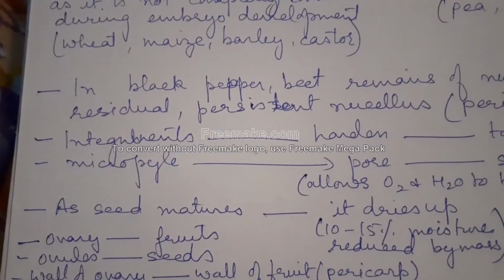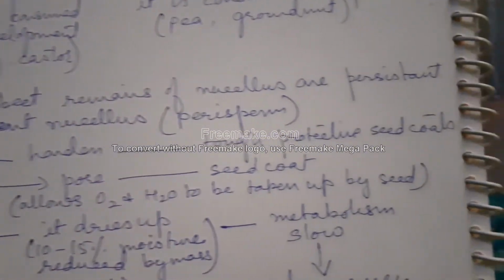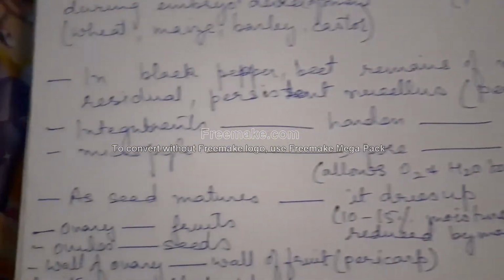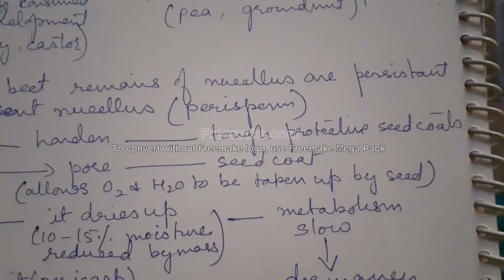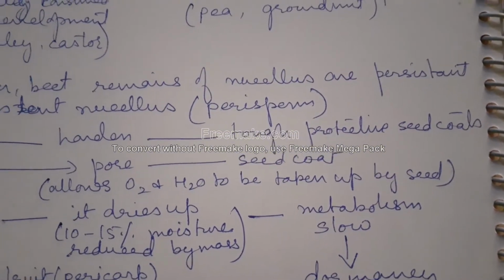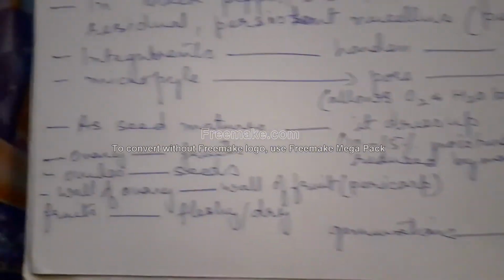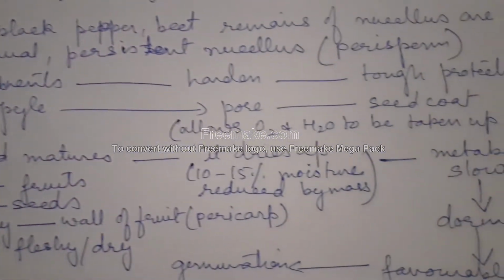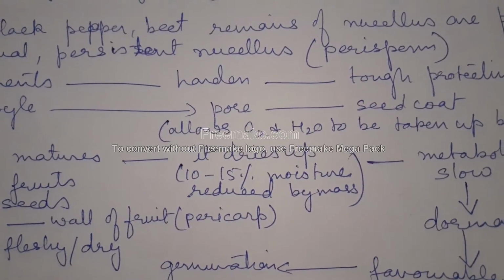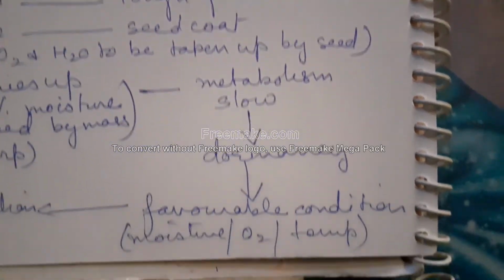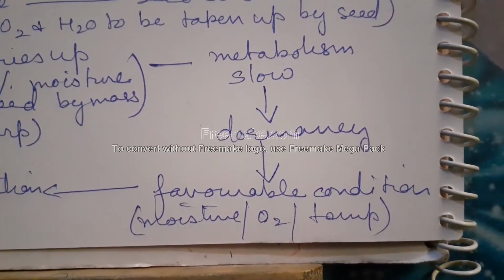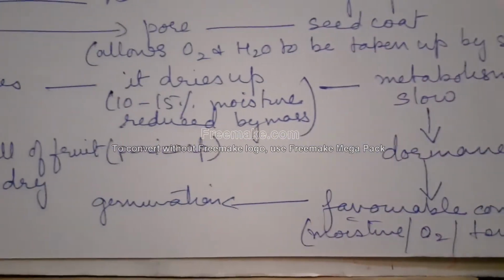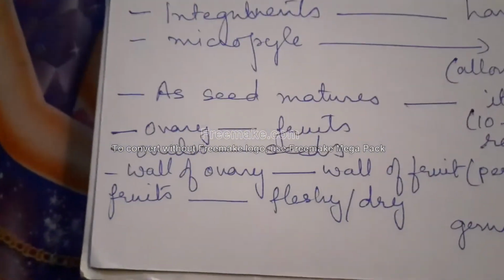Now, integuments get hardened and form a tough protective seed coat. Micropyle remains as a pore in the seed coat. It allows the exchange of gases as well as water, which are taken up by the seeds during germination. Now, as the seed matures, it dries up. 10 to 15% of the moisture is reduced by mass, and the metabolism slows down. So they undergo a period of dormancy. And when favorable conditions return, moisture, oxygen, temperature, they undergo germination.